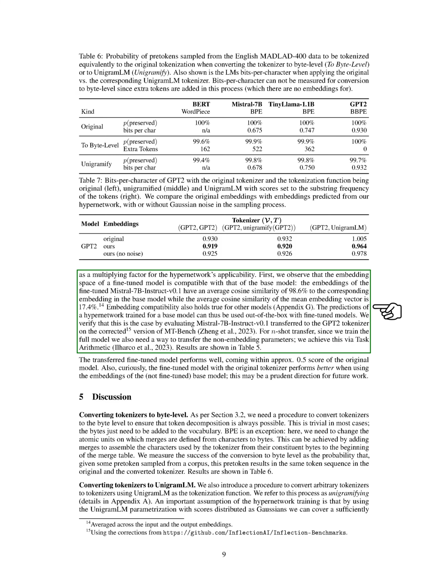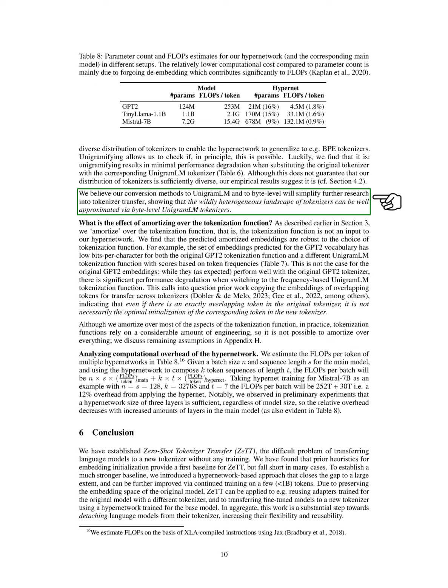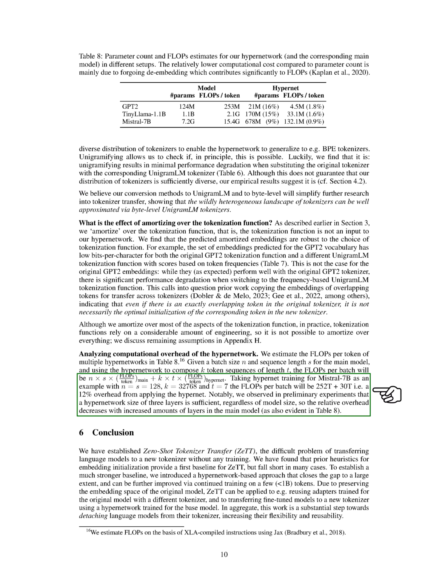We found that the embedding space of fine-tuned models is compatible with that of the base model, allowing the predictions of a hypernetwork trained for a base model to be used with fine-tuned models without additional training. This approach showed promising results in transferring fine-tuned models to different tokenizers. Lastly, we discussed the conversion of tokenizers to byte-level and unigram LM, highlighting the importance of these procedures in simplifying tokenizer transfer research. We also analyzed the computational overhead of the hypernetwork, showing that the relative overhead decreases with an increased number of layers in the main model.